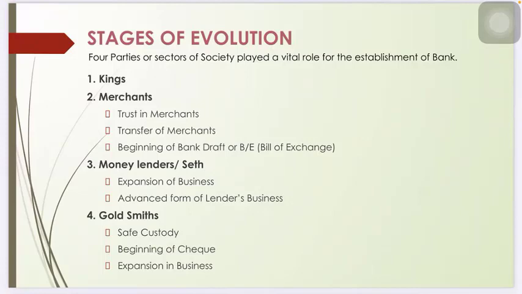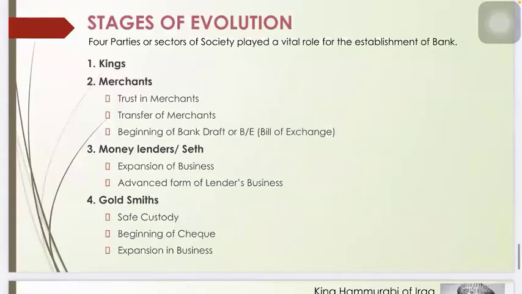These 4 parties are considered as ancestors, or you can say forefathers of banks. So the 4 parties were kings, merchants, moneylenders or Seth, and goldsmiths. Let's start with the role of kings.